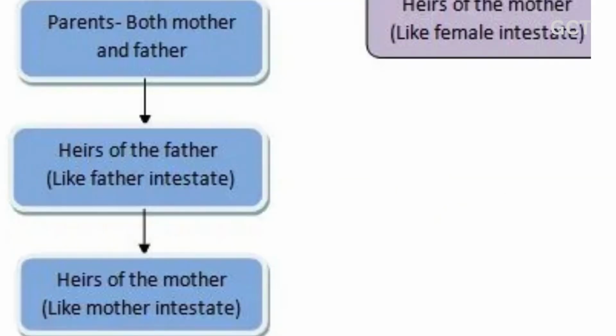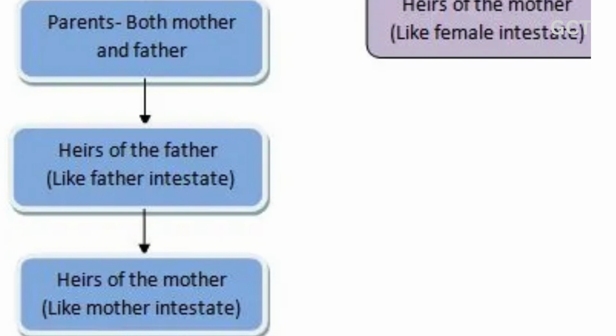However, there is a difference in distribution of the property with respect to the manner in which the property is acquired. The property can be acquired in three ways: self-acquired, inherited from parents, and inherited from husband or father-in-law. There is a slight difference in the distribution of the three. Self-acquired. In the first case, where the property is self-acquired, if the girl is married and the children and husband are also not alive, in that case, the property shall be distributed according to the chart where the first right is of that of the heirs of the husband and so on.